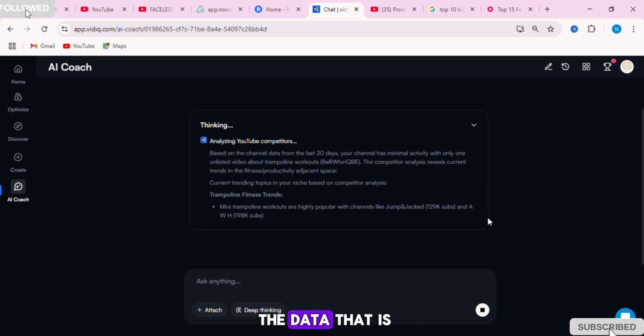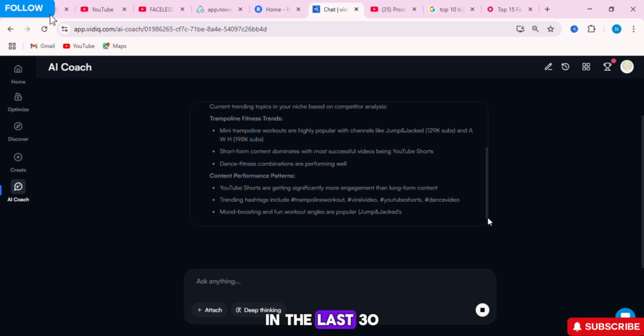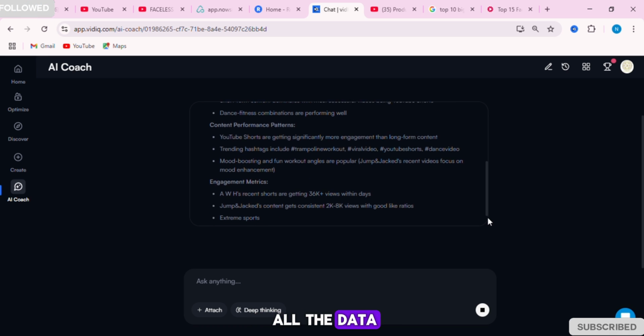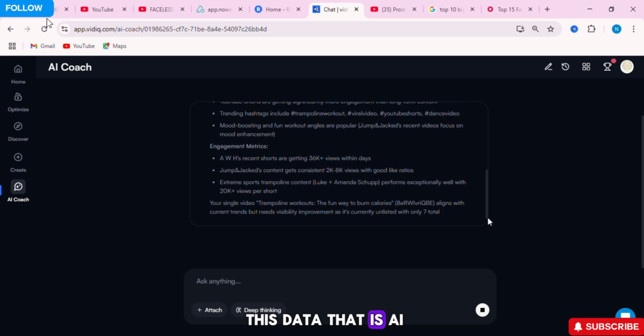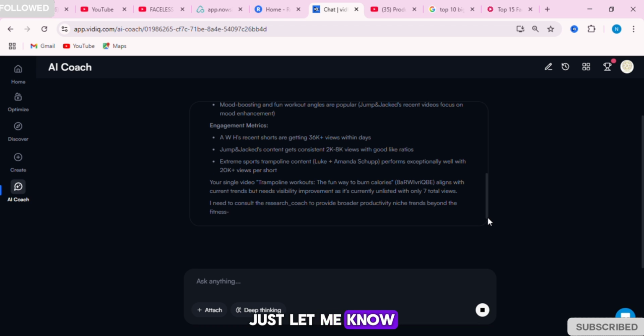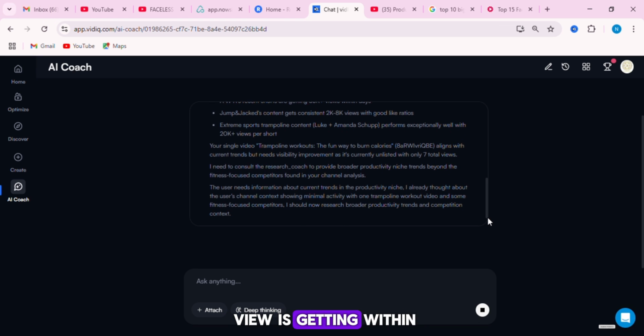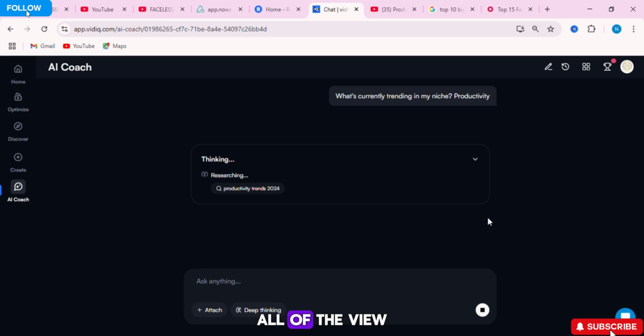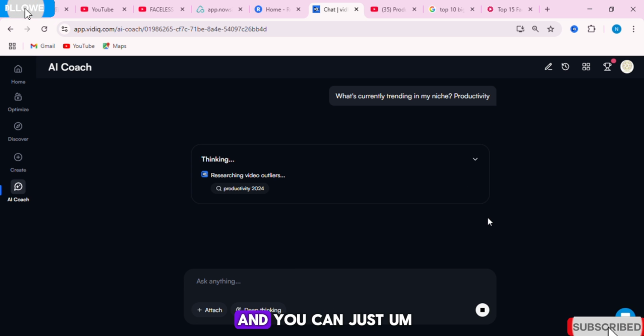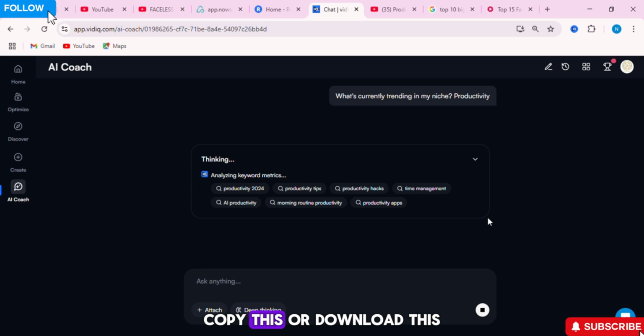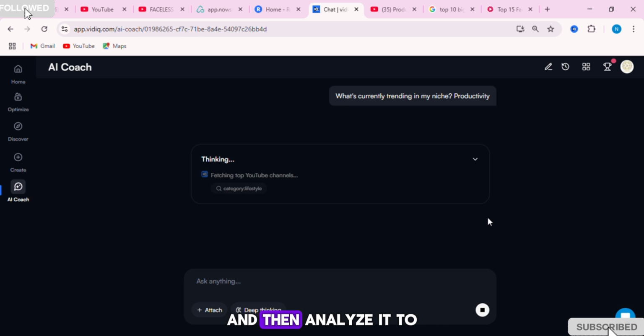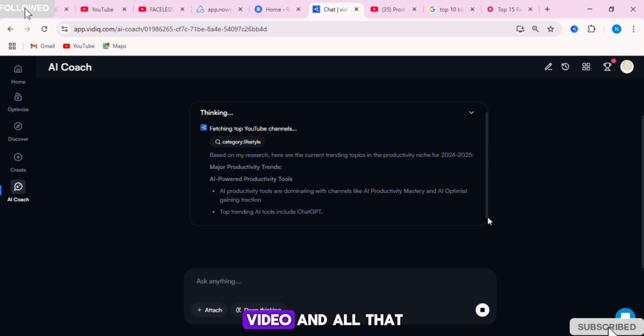You can see all the data that it is giving us in the last 30 days. It's giving us all the data. So if you want this data that the AI is giving me right now, just let me know in the comment section below, and I'm going to make it available. You can see the views it is getting within a day. All of the views, all the data, this AI is going to get it for us, and you can just copy or download these and then analyze it to craft out your own video and all that.